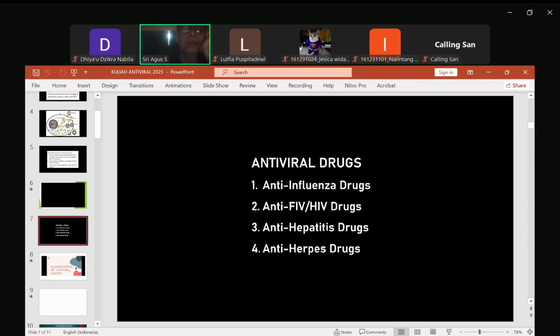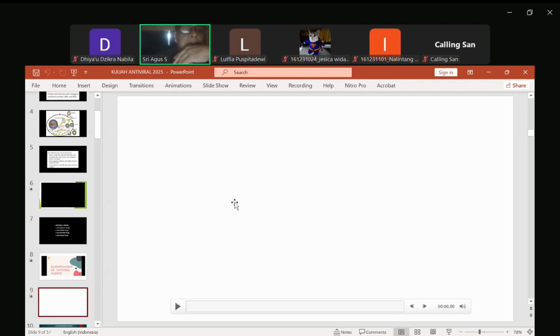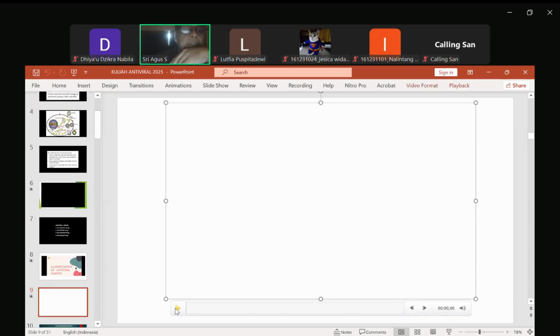Tapi sebetulnya ada buku-buku yang bukan berdasarkan virus yang menginfeksi, tapi berdasarkan cara kerjanya. Apakah cara kerjanya menghambat enzim polimerase atau menghambat enzim neuraminidase, ya itu berdasarkan cara kerjanya. Ini mungkin secara komplit Anda bisa melihat nanti, dari 4 ini dijelaskan dalam video ini ya.